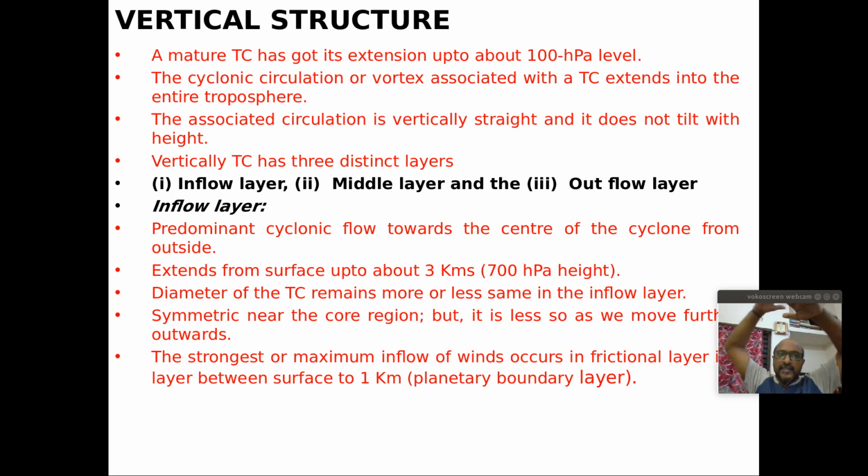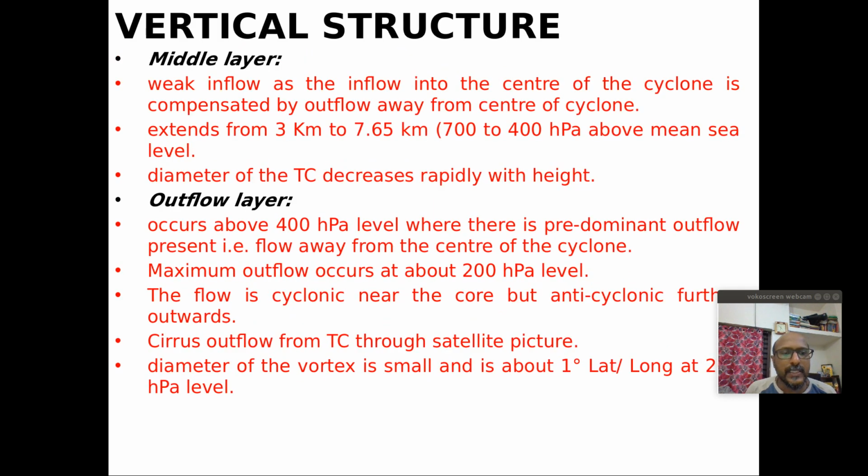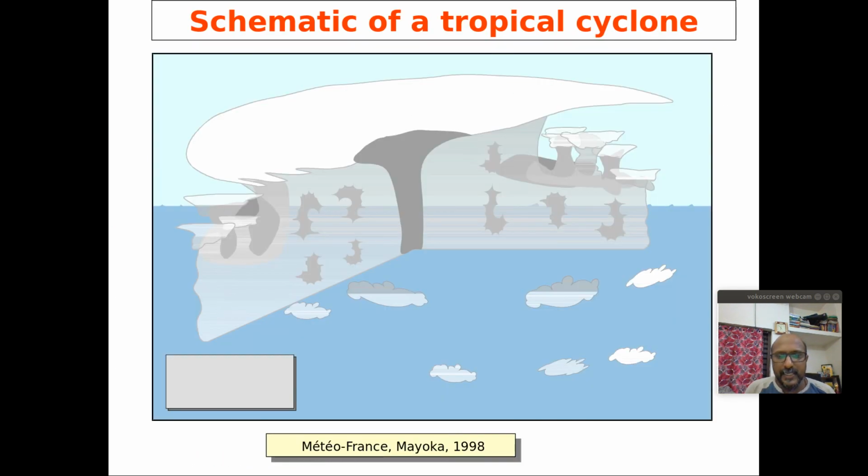You are seeing the cyclone from the top, so you won't find a cyclonic spiraling band. Instead you are finding anticyclonic spiraling. So that is the outflow. These are the vertical structure of a tropical cyclone: inflow layer, middle layer upflow, and upper level outflow. And this is the typical three-dimensional structure associated with the cyclone.